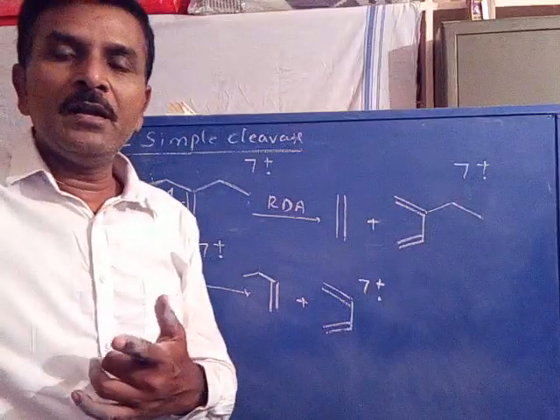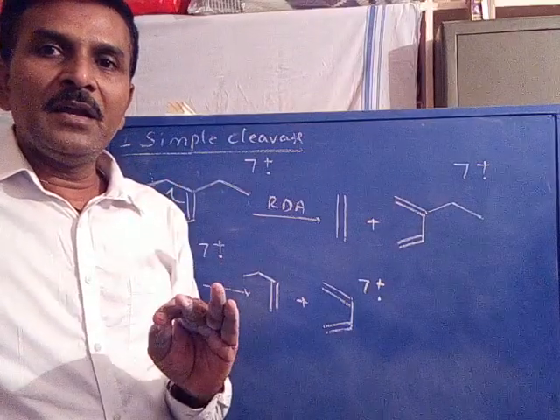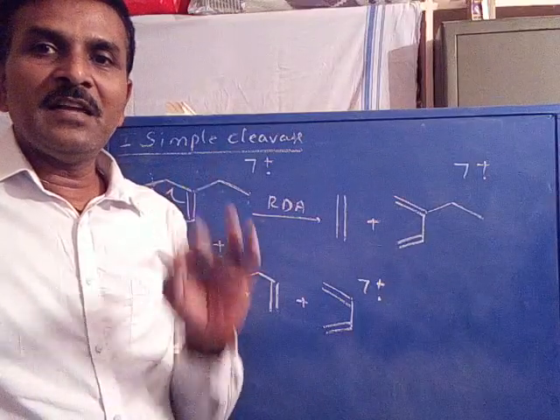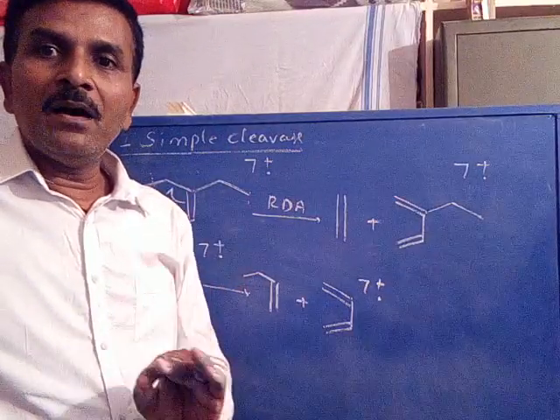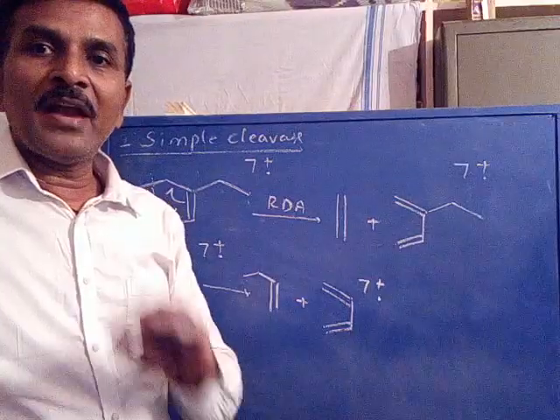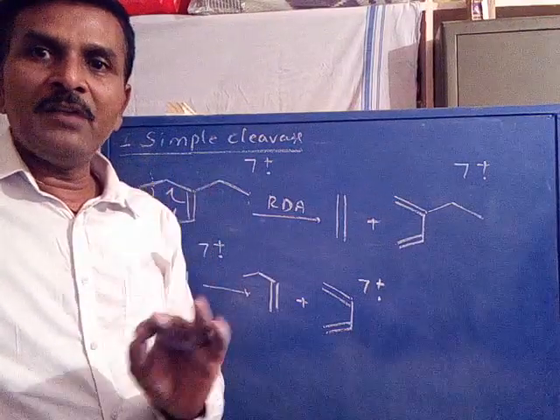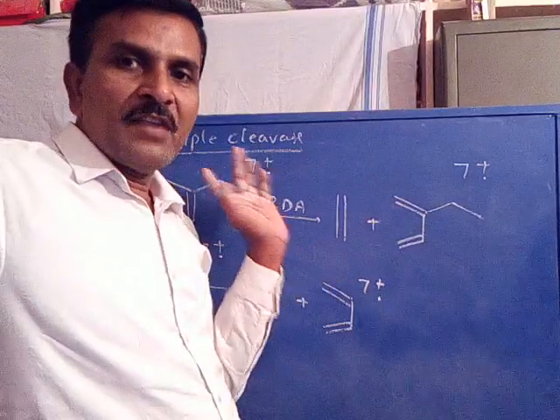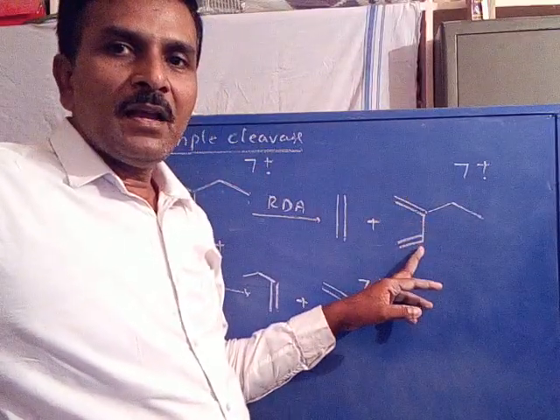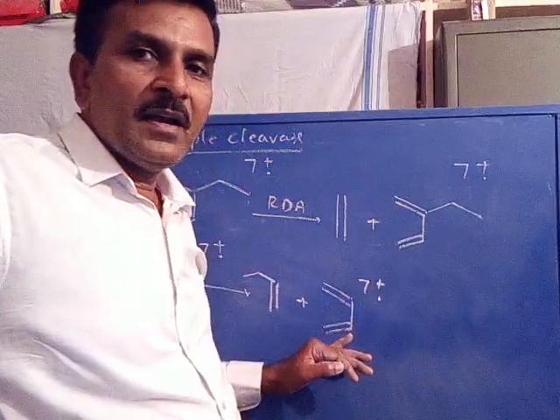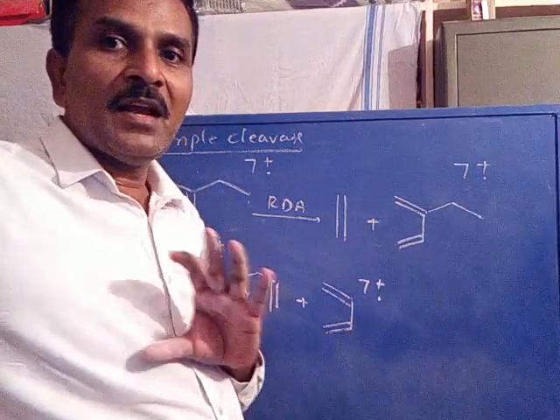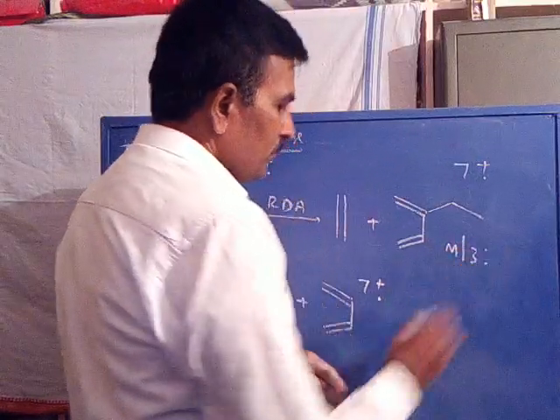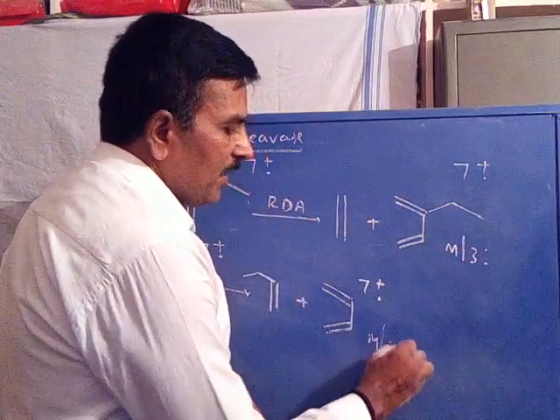I already told you that retro-Diels-Alder fragmentation is a process that can sometimes be used for the prediction of isomers based on the m/z values of fragments formed during the retro-Diels-Alder fragmentation. Now in the first isomer, this is the ion radical fragment. This is the ion radical obtained from the second isomer. Now, this ion radical has an m/z value; this ion radical has an m/z value.